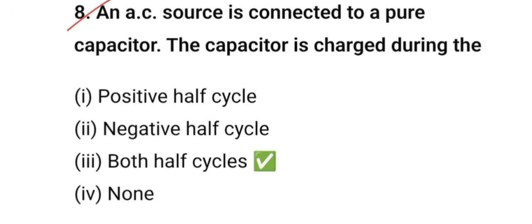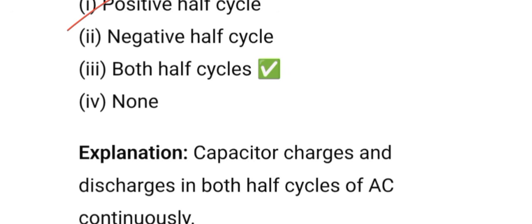An AC source is connected to a pure capacitor. The capacitor is charged during the positive half cycle, negative half cycle, both half cycle, none. So your answer will be both half cycle. Capacitor charges and discharges in both half cycles of AC continuously.